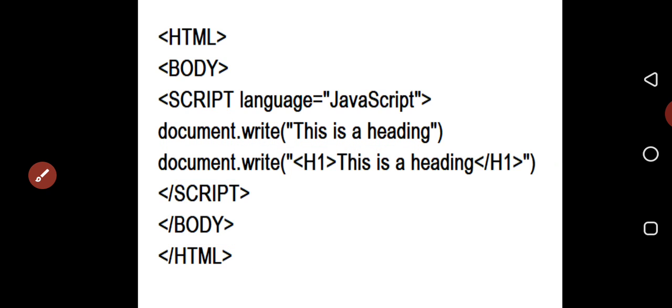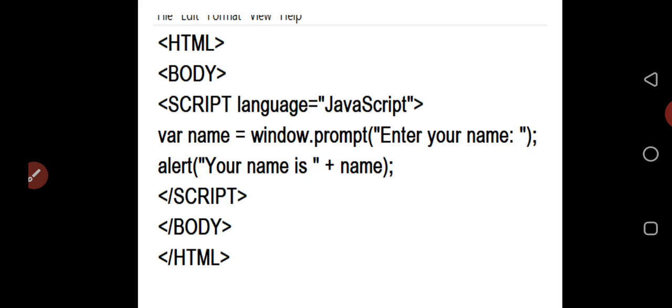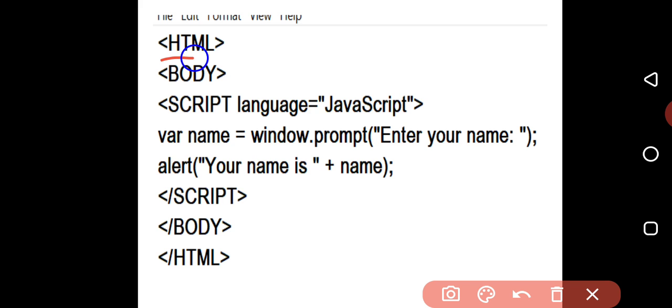Now we'll see how to display anything on the screen in JavaScript, and how we will take input from the user. See this one: HTML, body, script tag, language is JavaScript.